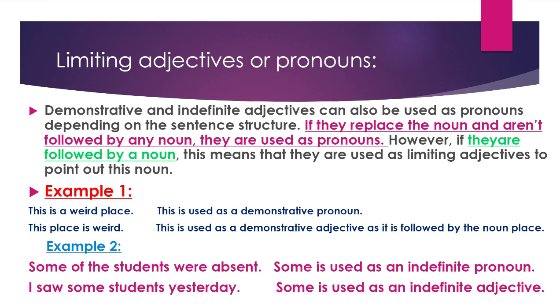I saw some students yesterday. So some is followed by students. So I can say in this case that some is an indefinite adjective that comes to point out the noun students, to show clearly that a few students, some of them, just came yesterday.